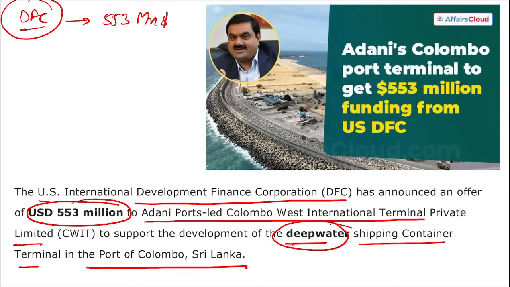This will help to increase the operational capacity of the port of Colombo, which has been operating at more than 90% utilization since 2021. This DFC loan to the new terminal reflects the commitment of financing high quality infrastructure that will support the partners' need and invest in local communities also. Right? So it is your DFC. Correct? It is the US International DFC that recently announced how much amount? $553 million to Adani Port-led Colombo West International Private Terminal Limited, for the support of the development of the deep water shipping container terminal.